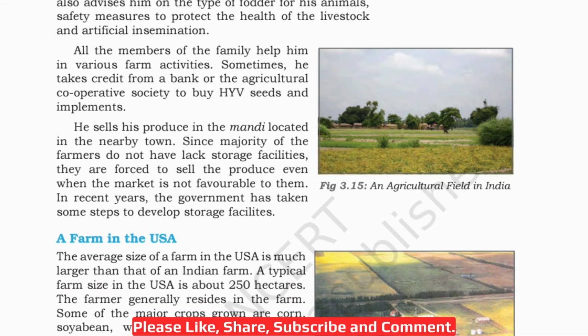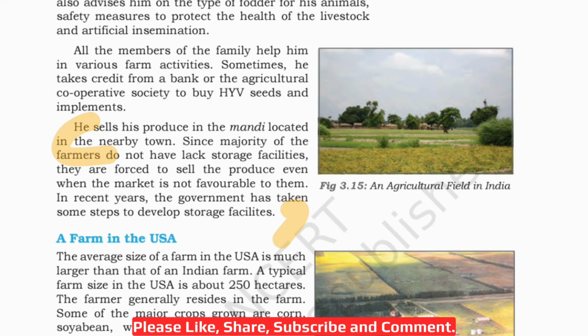Now, what do you mean by this paragraph? When a farmer has a crop to sell, there is a lot and lots of crop, right? So the farmer has to store it properly, because if he does not store it, the pests, the rodents, the rats will eat his crop. So he needs a proper storage facility. Big containers are needed to store the crops, right? But because of lack of storage facilities here, he has to sell all his crop at once.